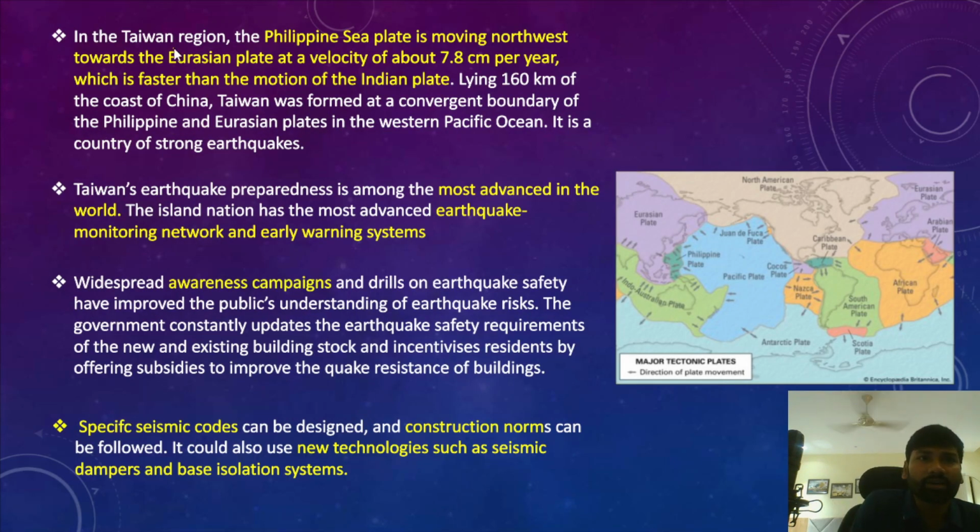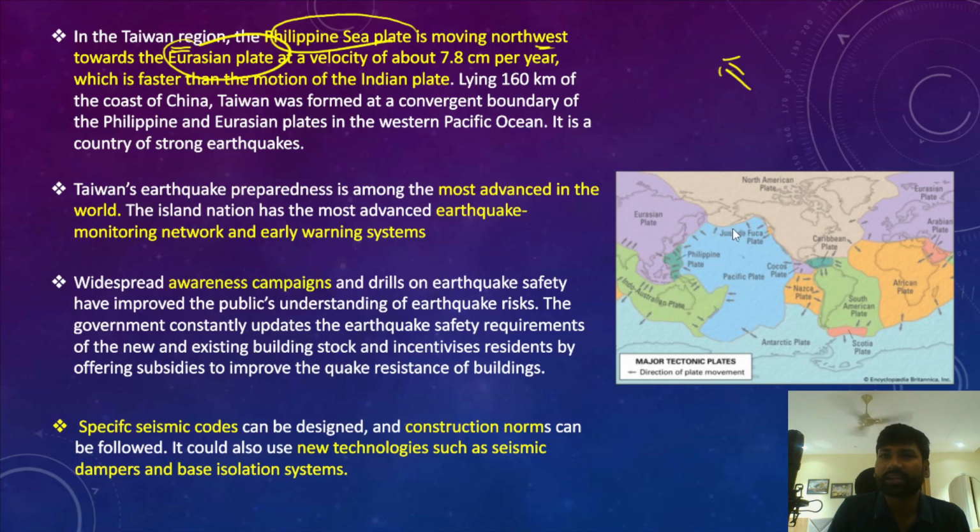However, if you look at the Taiwan region, the Philippine Sea plate is moving towards the northwestern side, towards the Eurasian plate. Imagine that the Philippines is located somewhere here. The Philippine Sea plate is moving towards the northwestern side, and somewhere in this place there is Taiwan, and China is located in the Eurasian plate.